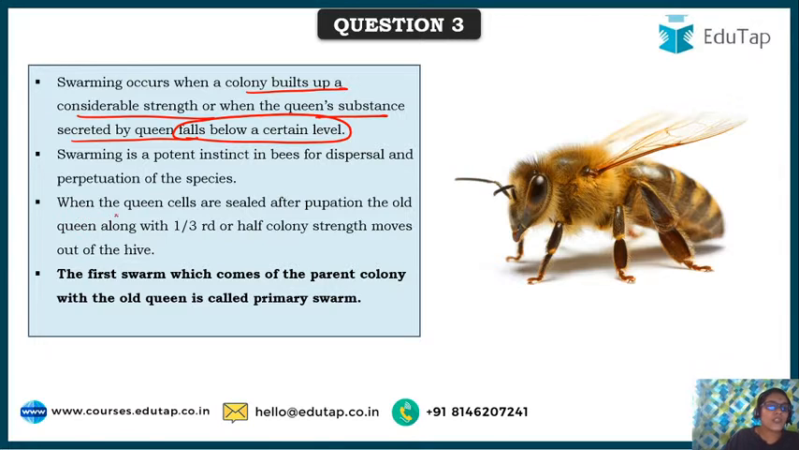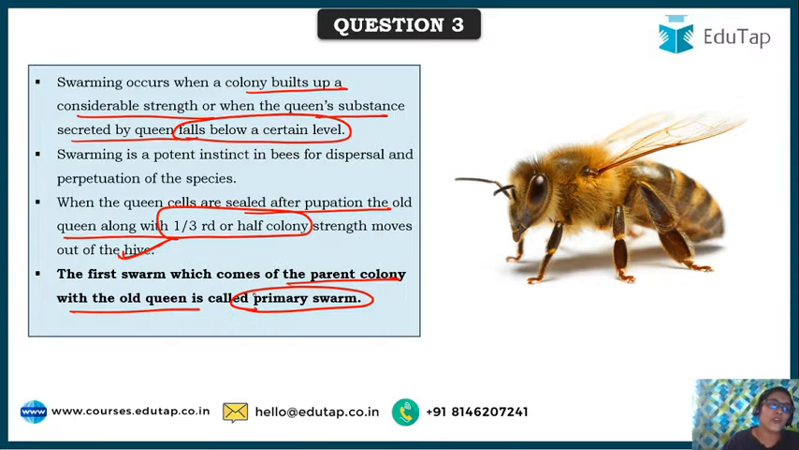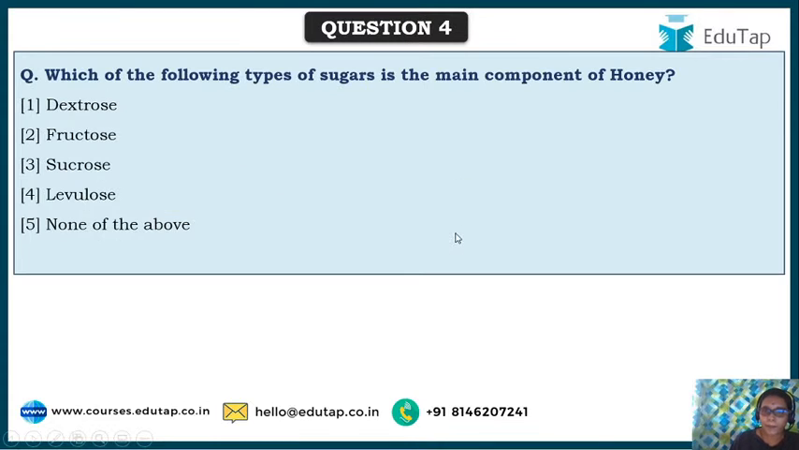So here what they do is, when the queen cells are sealed after pupation, the old queen along with one third or half of the colony strength moves out of the hive and they start building a new hive. And the first swarm which comes out of the parent colony with the old queen is called the primary swarm, and they build a new hive. This you must have observed. Where there is suddenly a swarm of bees, they come and start building a honeycomb. So this is swarming. They move from place to place after a particular period of time. So this is about swarming in honeybees.